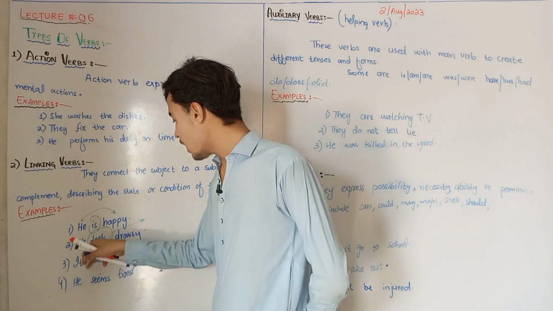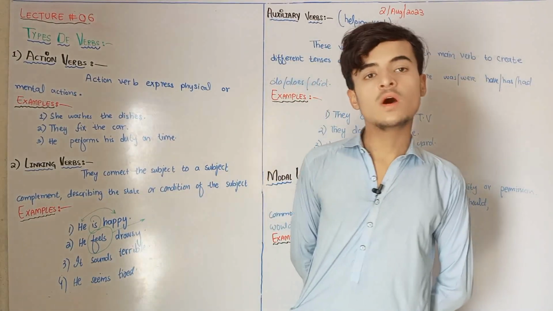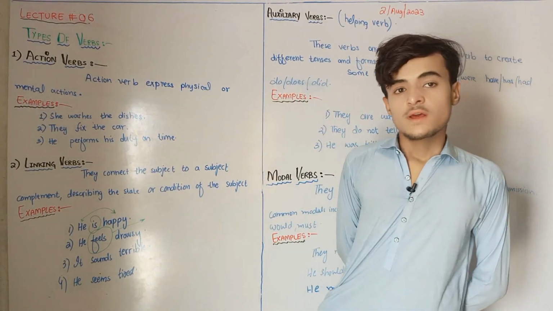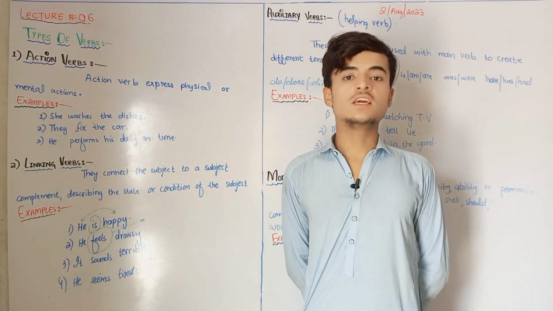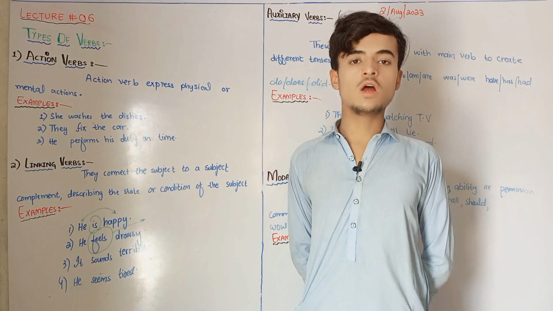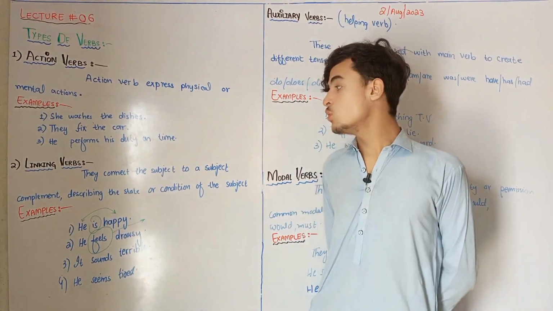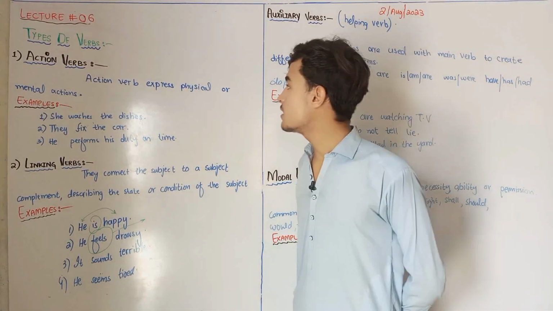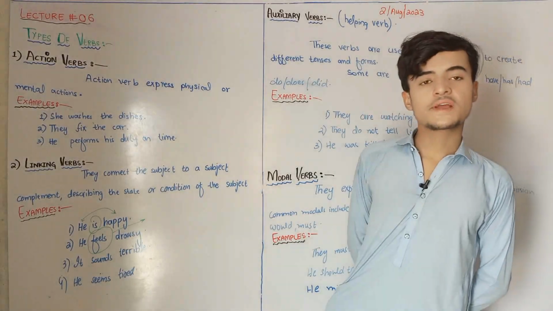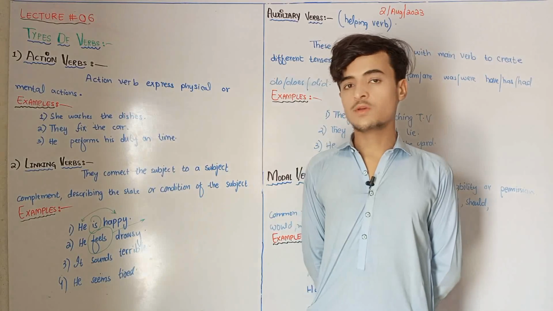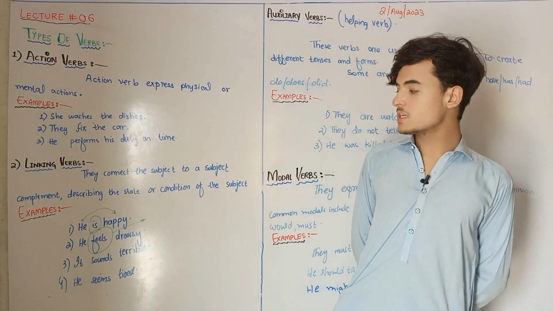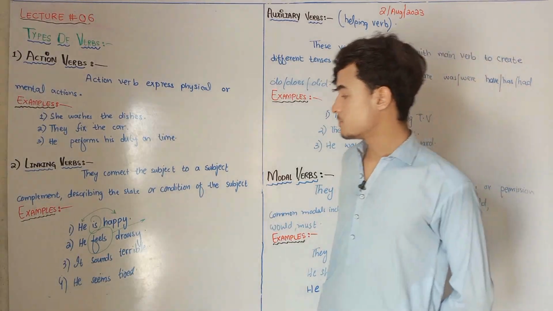Now, how will you determine whether a verb is an action verb or a linking verb? First of all, you will see the action there. That there will be action. So whenever in a sentence there is an action verb used, it means the physical environment is there. So then you will understand that the verb is an action verb. Whenever it talks about the condition and mostly the complement is used at the last instead of the object, the complement is used mostly with the linking verb. So you will automatically understand that it is the linking verb.